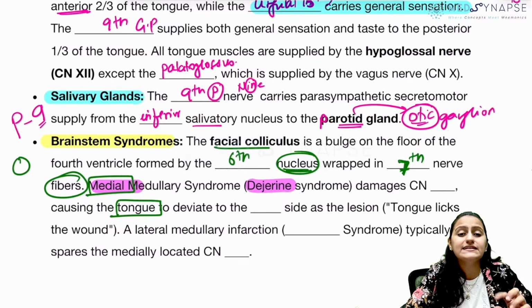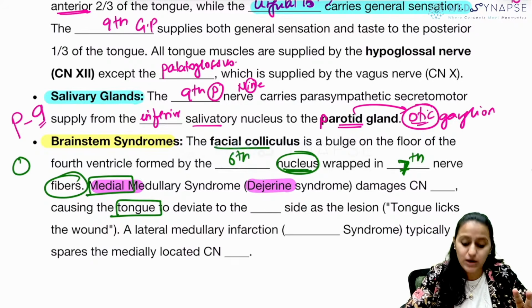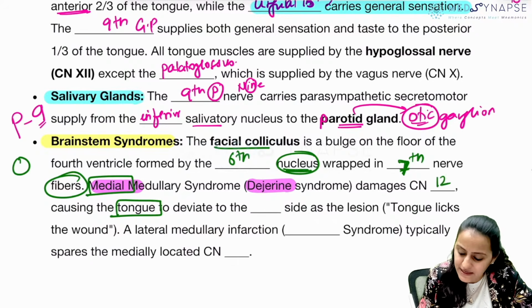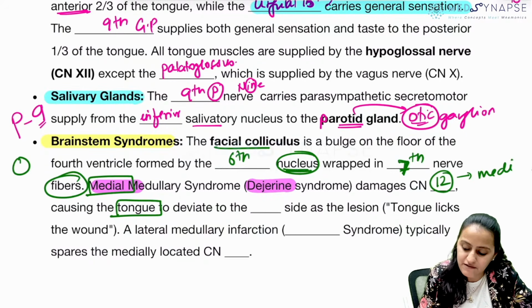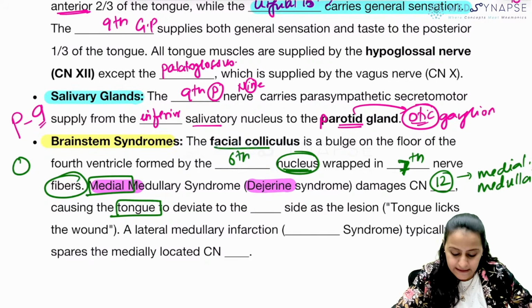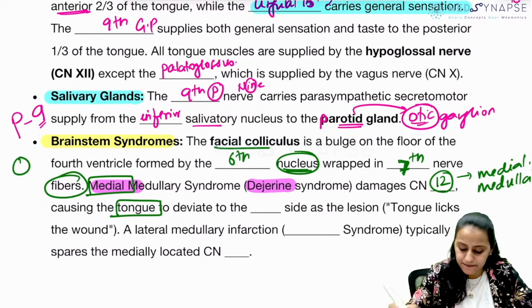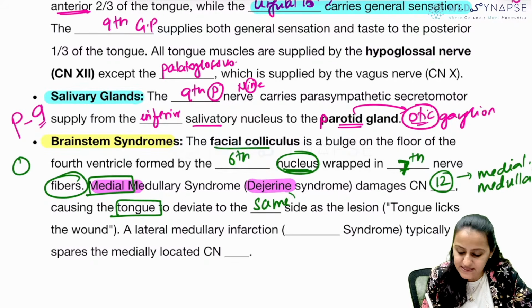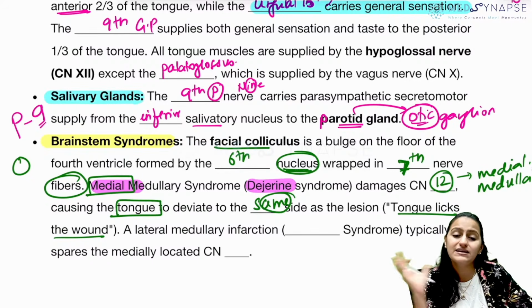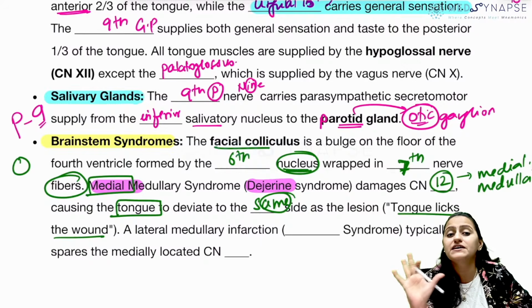So when I say there is tongue deviation present, it is to what side? Medial medullary, remember, damages the cranial nerve 12 because it is arising from the medial medulla. 9, 10, 11 are from the lateral medulla. So tongue deviates to what side? Remember it is the same side. What is the mnemonic? Tongue licks the wound. Whichever side there's a lesion, the tongue will lick it. It will go to that side. It is deviated to the same side.